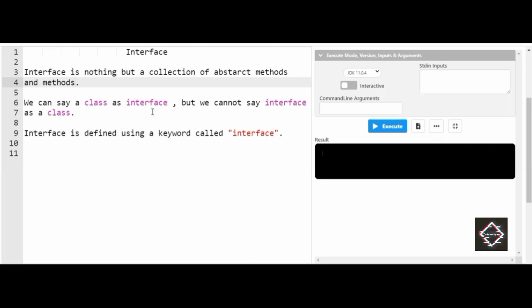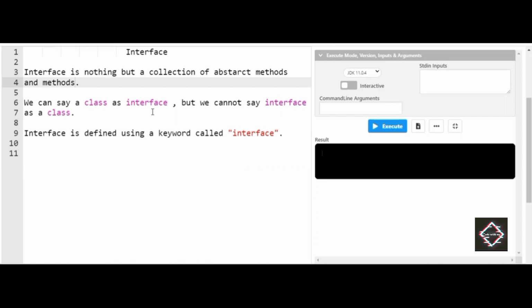So friends, in this session of the Java programming language, we'll be discussing another important topic of Java, that is interface. I assume that you have come across abstract classes and abstract methods. In this video, let's learn about interface. This session will be quite long, because I'm going to explain the exact difference between interface and inheritance, as a lot of students have come across many confusions regarding interface and inheritance.